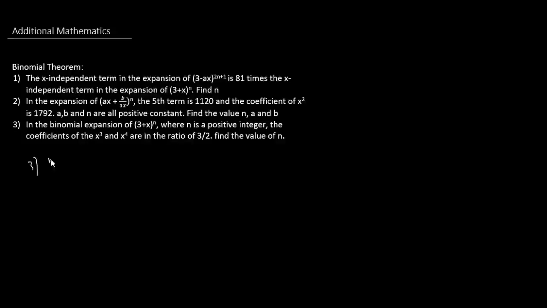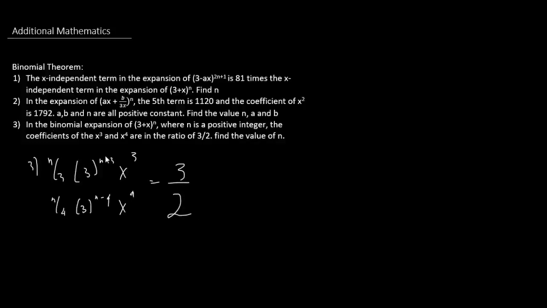So we have nc3 times 3 to the power of n minus 3 times x cubed, and we have nc4 and 3 to the power of n minus 4 x to the power of 4, and this one is equal to 3 over 2, right?